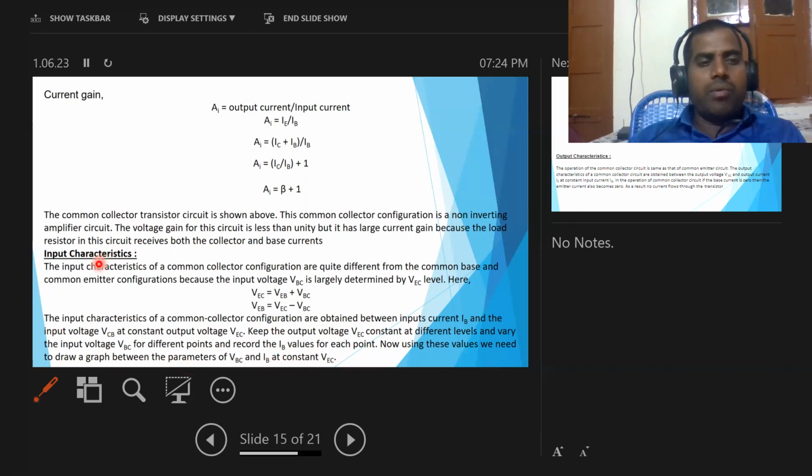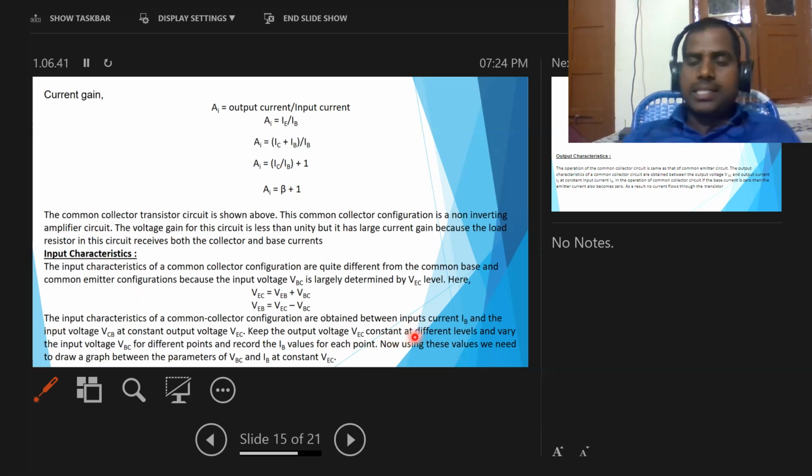So here we get the input characteristics for this configuration by keeping the output voltage constant and changing the input voltage to take the base current. Repeating this process at different constant output voltage values, we take different input current values at different input voltages.